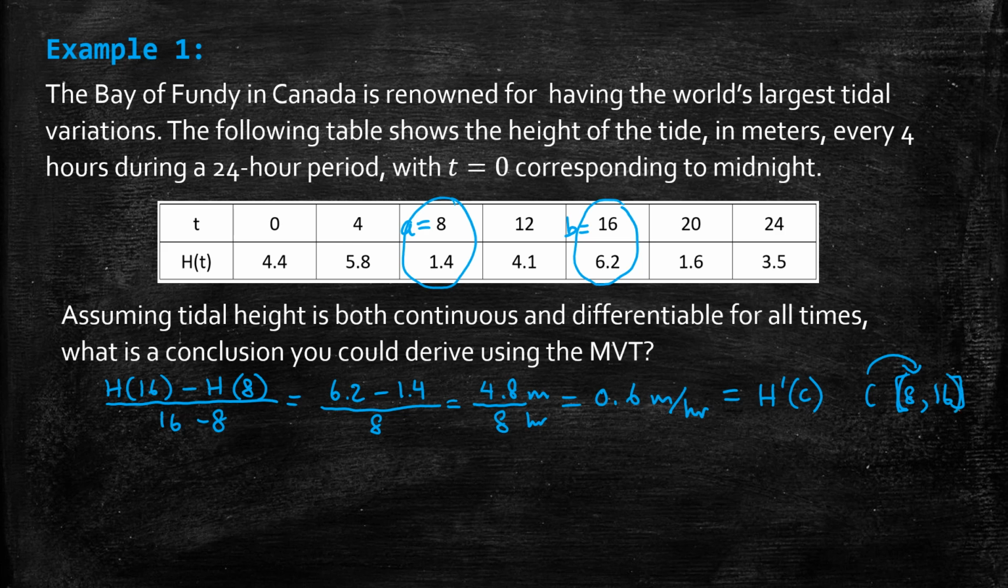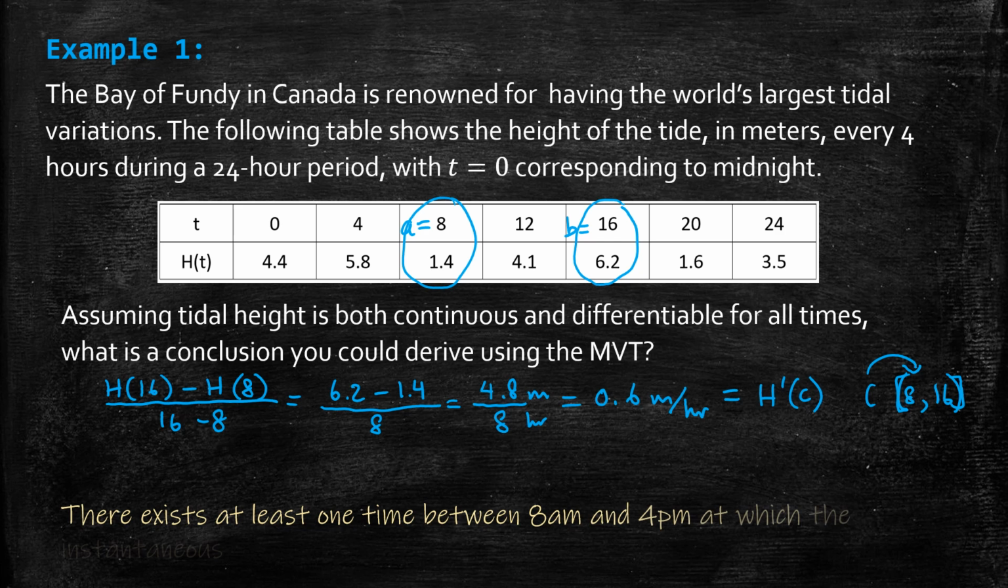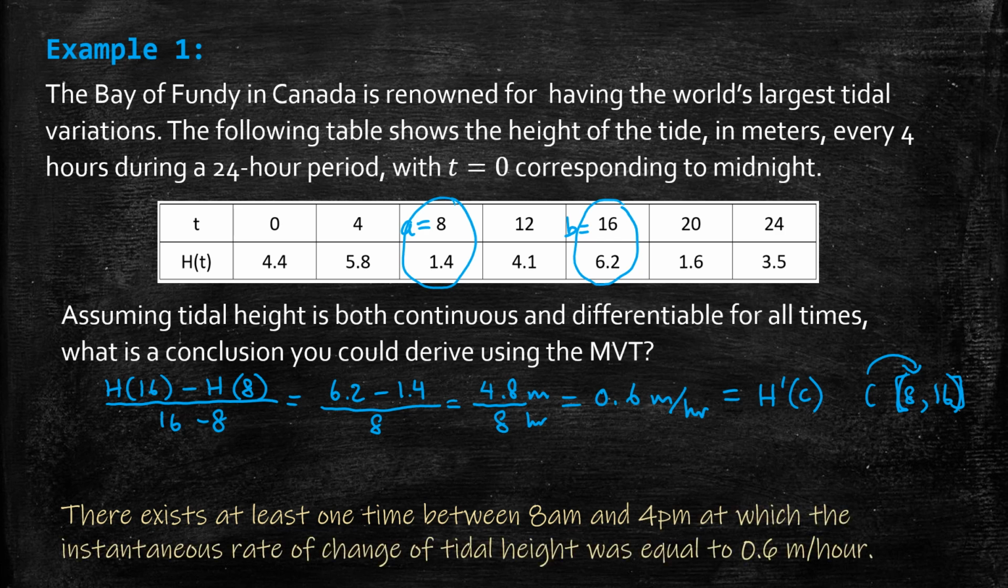So in words, in the context of the problem, the MVT guarantees that there exists at least one time between 8 a.m. and 4 p.m. at which the instantaneous rate of change of tidal height was equal to 0.6 meters per hour.